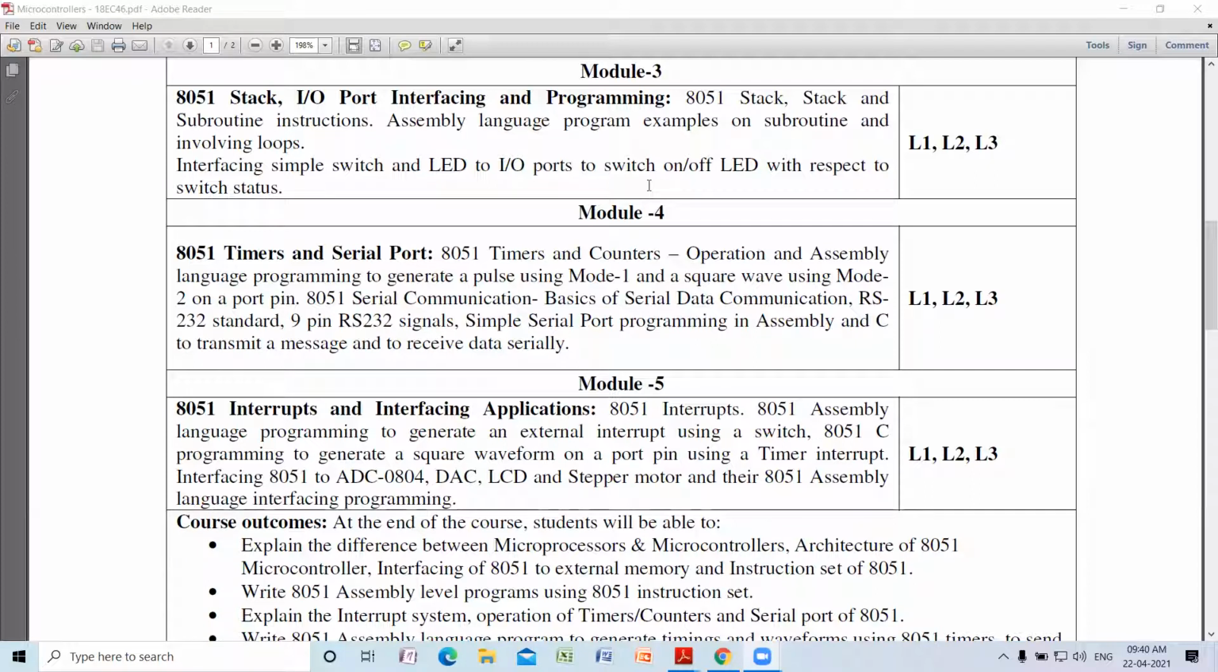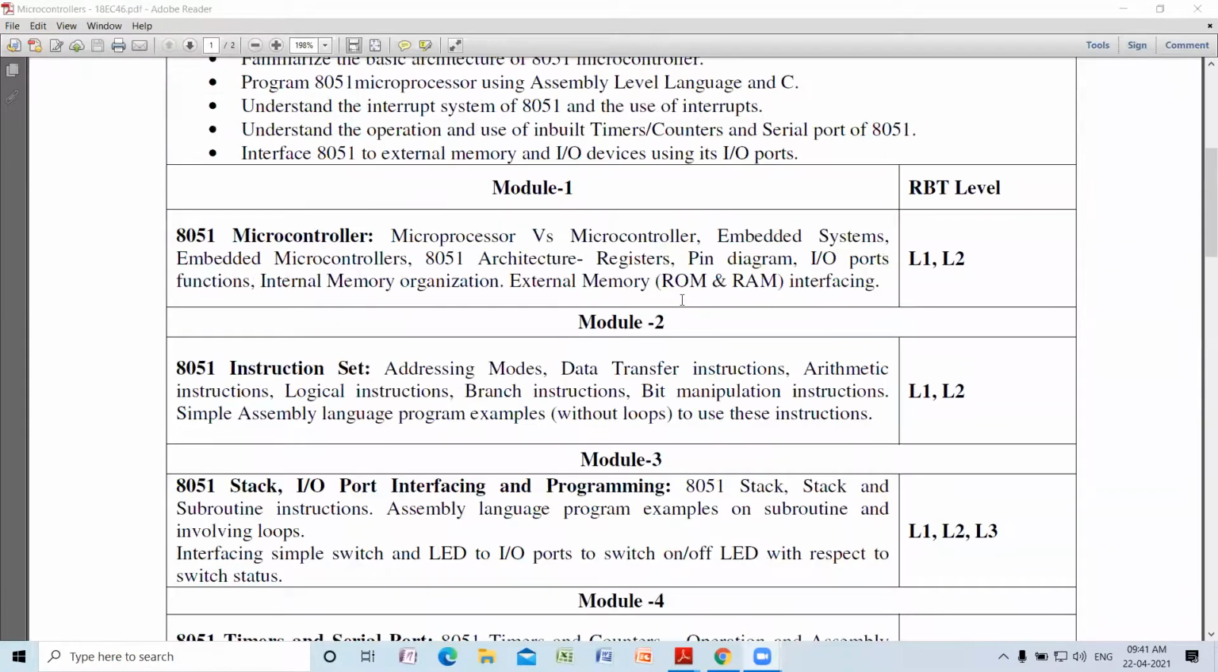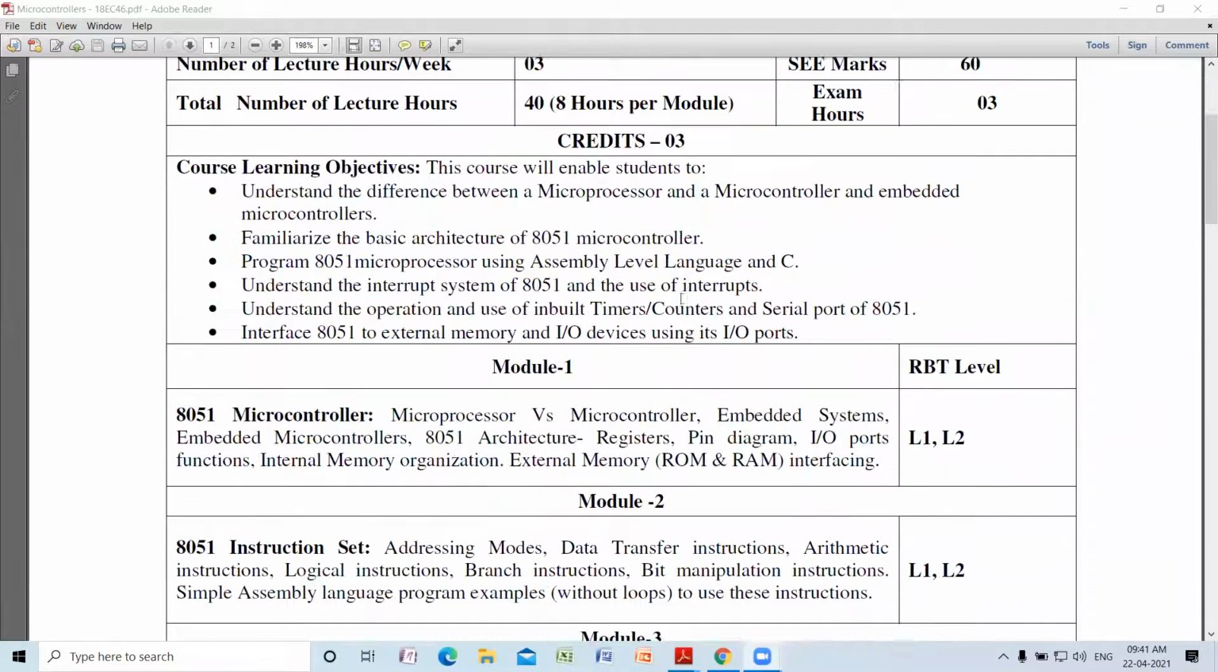In the first part, we will be talking about 8051 interrupts. In the second part, we are going to talk about various applications of interfacing, like interfacing a digital to analog converter, interfacing analog to digital converter, interfacing LCD, interfacing stepper motor, and programming them. So this is the complete syllabus of about 40 to 45 hours.